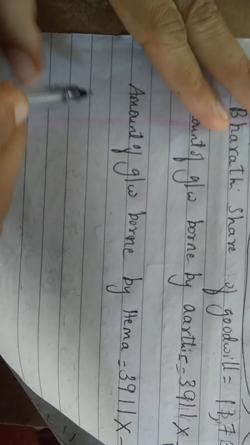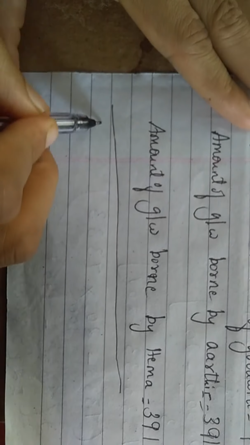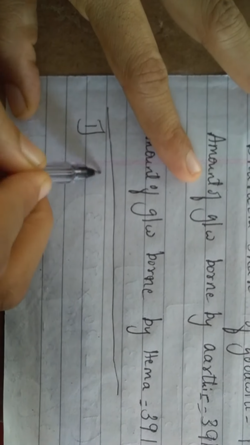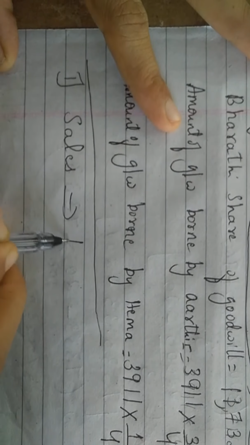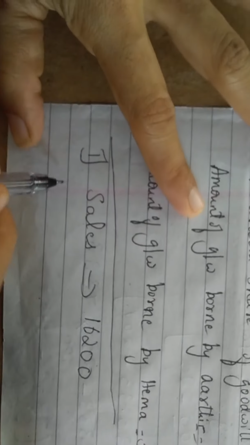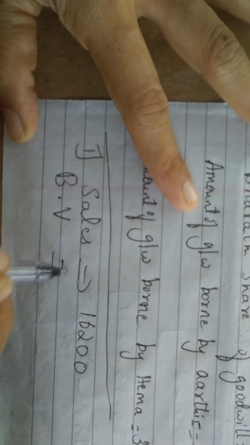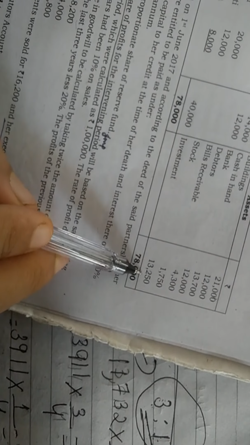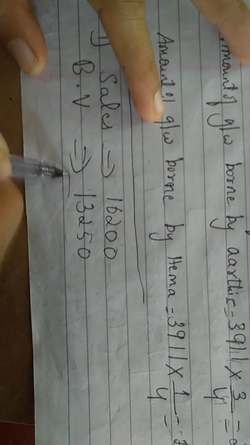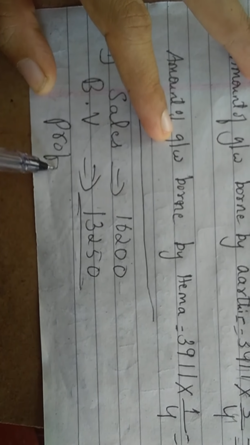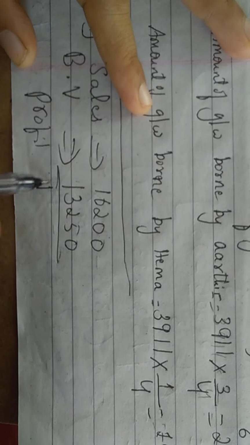I will just tell you all once again. If you want, make a note for the investment. Sold for how much? 16,200. What was the book value in the old balance sheet? Book value was 13,250. Profit: minus, 2,950.